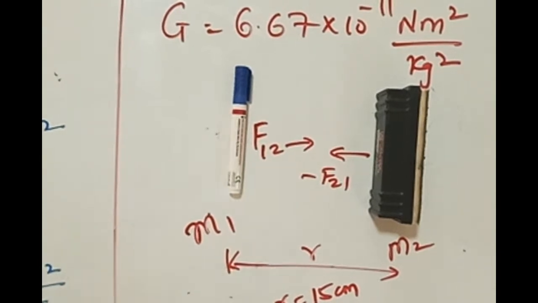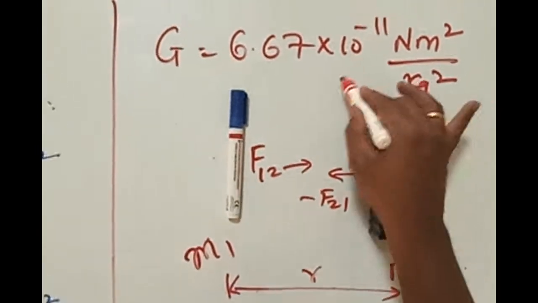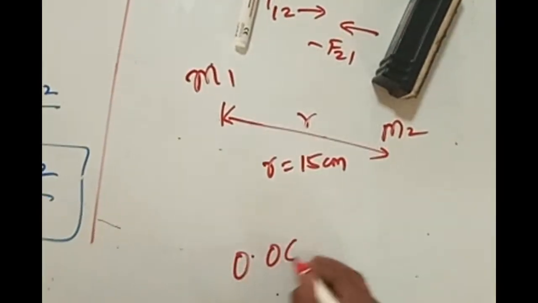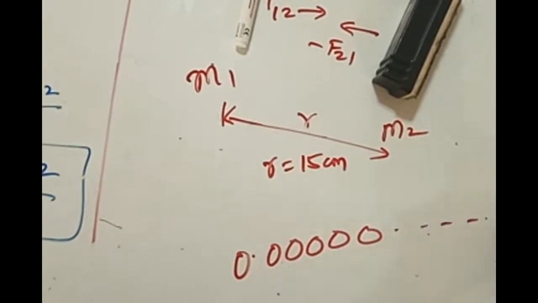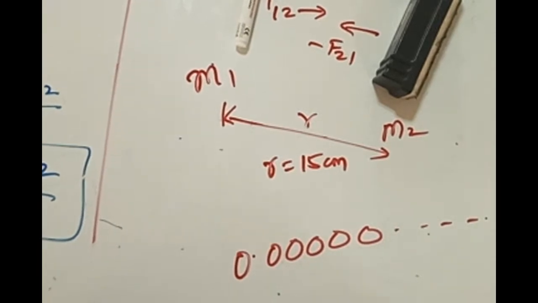F is equal to G m1 m2 by r square. M1 is very less, M2 is less, R is there. Now what is G? G is 10 to the power of minus 11. What is the order of 10 to the power of minus 11? It is 0.00000 up to 11 terms, 6.627, like that 11 zeros you have to put. Is that small or big then?